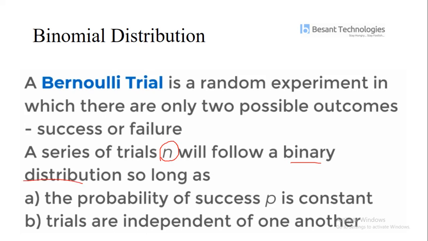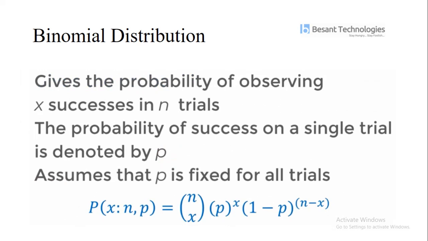The probability of success, p, is a constant, and trials are independent of one another. Now we take the probability of observing x successes in n trials, where the probability of success of a single trial is denoted as p. We assume that p is fixed for all the trials.